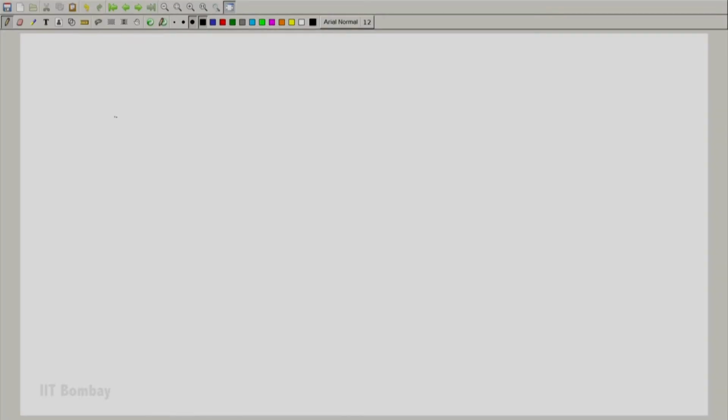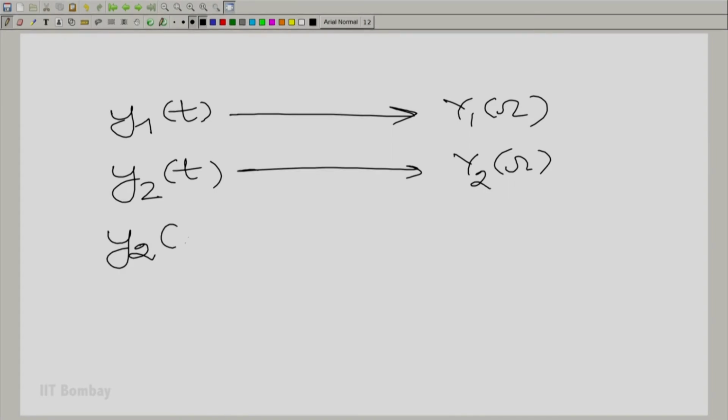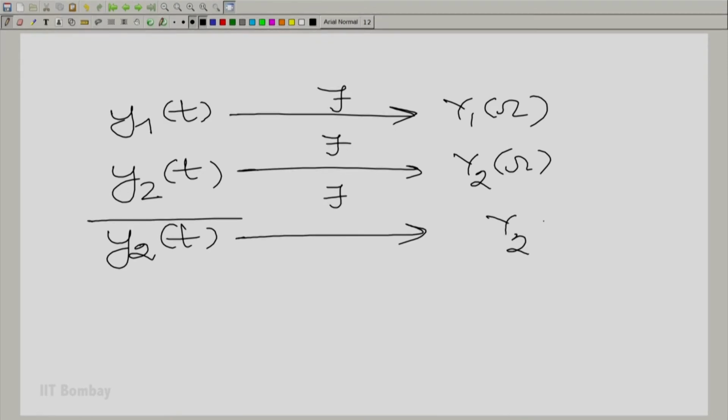Now let us find out, if y1(t) has the Fourier transform capital Y1(omega), and let us take y2(t) with the Fourier transform Y2(omega), and then we ask what is the Fourier transform of y2 bar (t). Y2 bar (t) would have the Fourier transform, as we know, Y2 of minus omega bar. And now we can find out what is the Fourier transform of y1(t) into y2 bar (t).